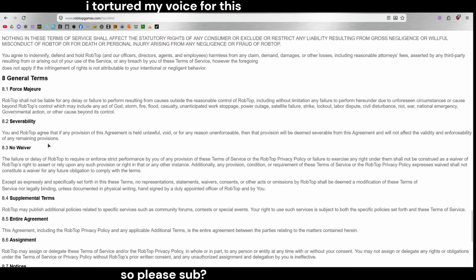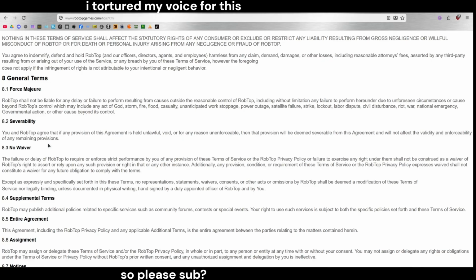8.2. Severability. You and RobTop agree that if any provision of this agreement is held unlawful, void, or for any reason unenforceable, then that provision will be deemed severable from the agreement and will not affect the validity or enforceability of any remaining provision.